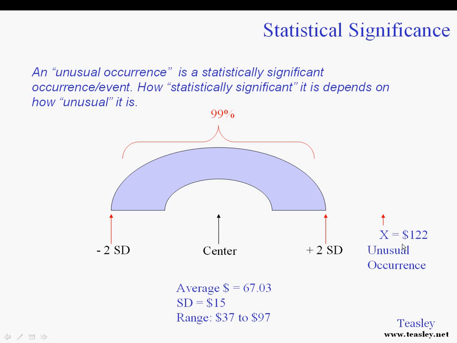This purchase of $122 is outside of my normal range. 99% of the time I'm between 37 and 97, 2 standard deviations down, 2 standard deviations up. 122 is outside of that range, so I'm 99% sure that this is an unusual occurrence.